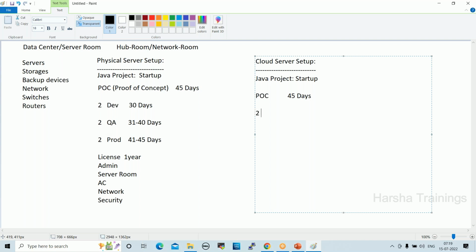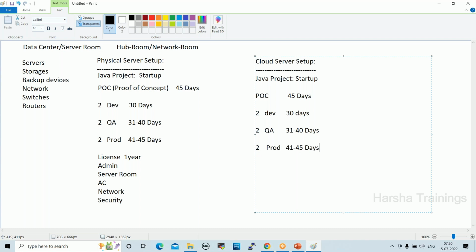First, we can create 2 servers for development, for the first 30 days. Once development is completed, again within 1 minute, we can create 2 more servers for QA testing, from day 31 to 40. Once the testing is completed, we can create 2 more servers from day 41 to 45, right? So whenever we need any servers, we can create them immediately in cloud, right?